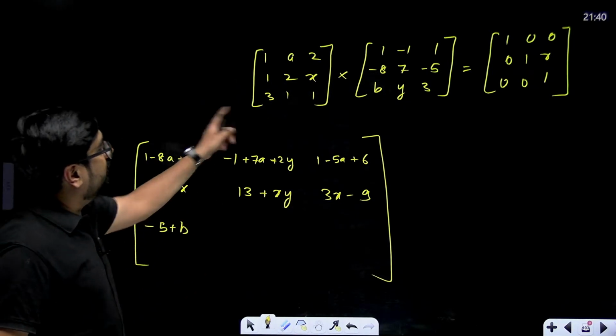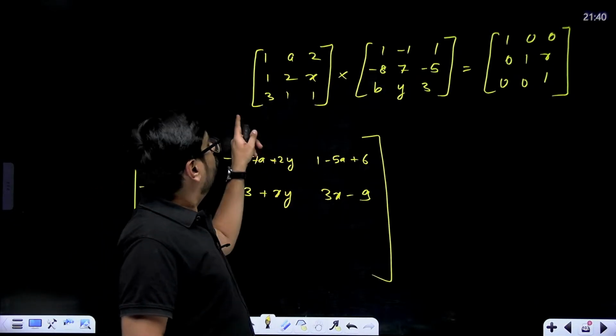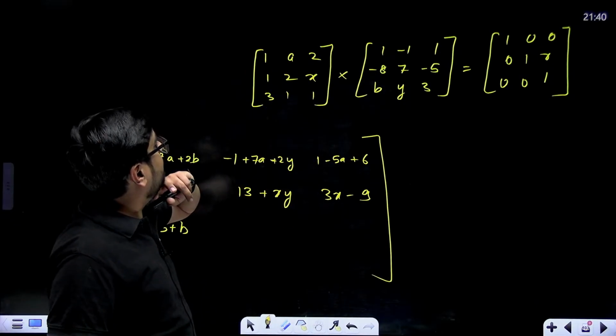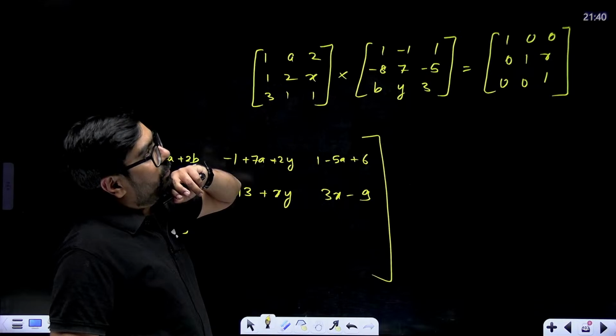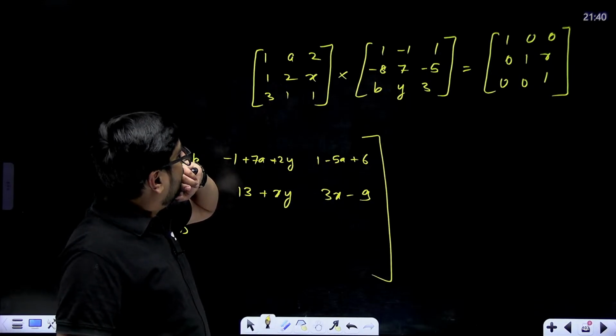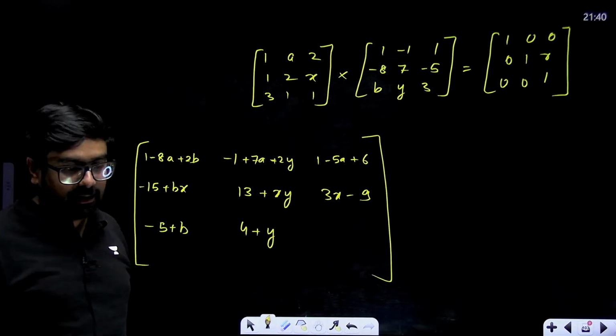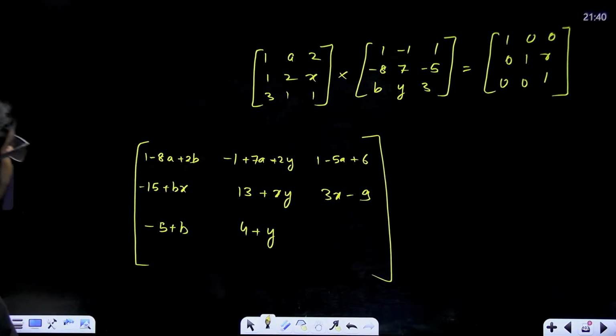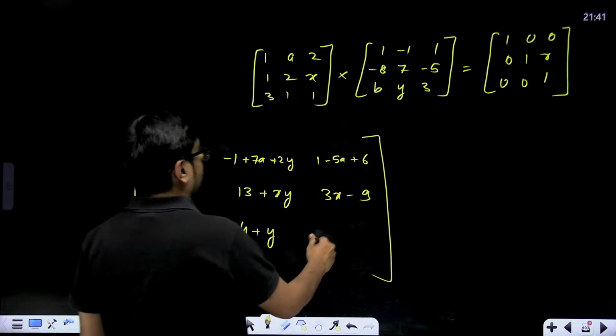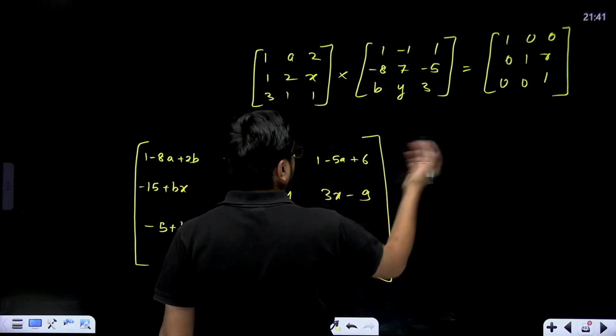This element, third row, second column, 3, 2. So third row, second column, minus 3 plus 7 plus 4 plus y, 4 plus y. Correct? Keep checking, all right? 4 plus y. And I think the last one is coming out to be, because of 3 minus 5 minus 2 plus 3, 1. Okay, this is 1. This has to come out. This 1 is equal to 1.